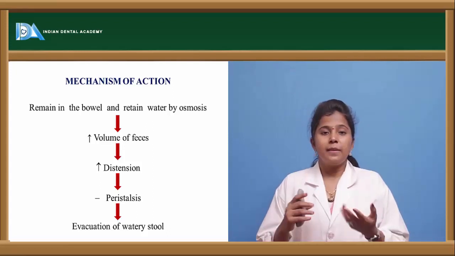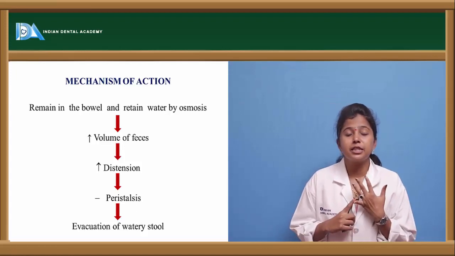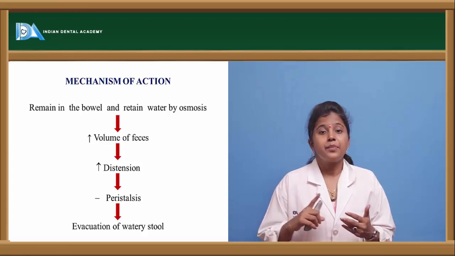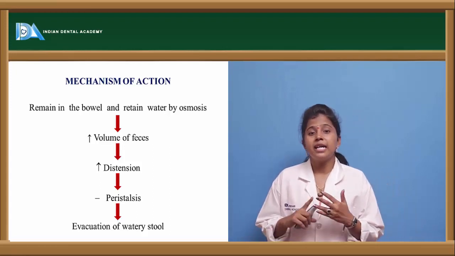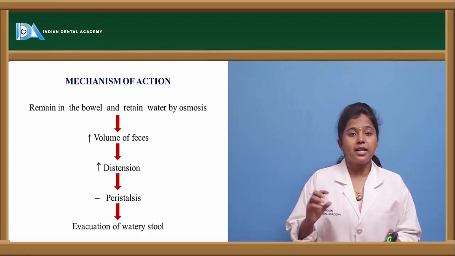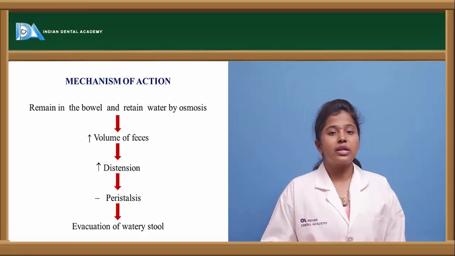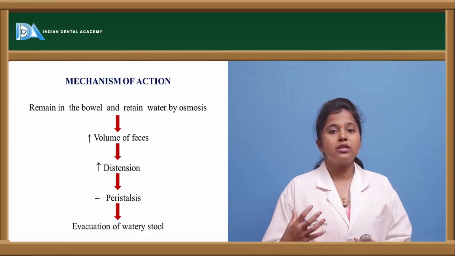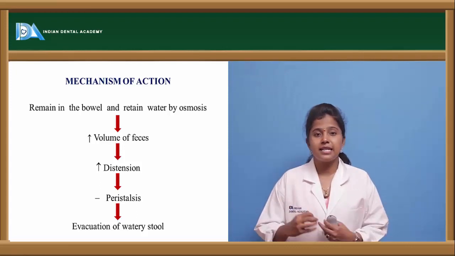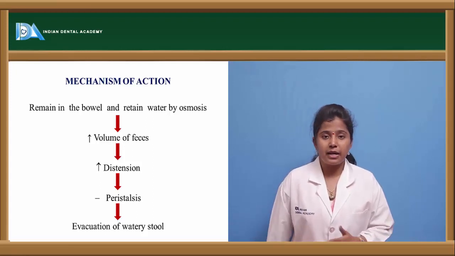For example, the bulk purgatives exert their action by stimulating stretch receptors, whereas osmotic purgatives add water contents by a mechanism called osmosis. But the main result is that water content is added, or else the viscosity of the GIT contents is reduced, and thereby the gastric contents are expelled out.